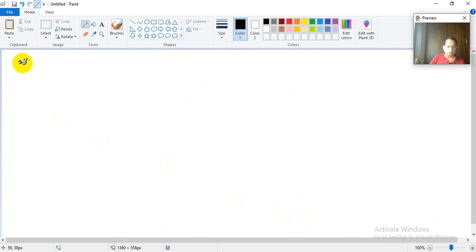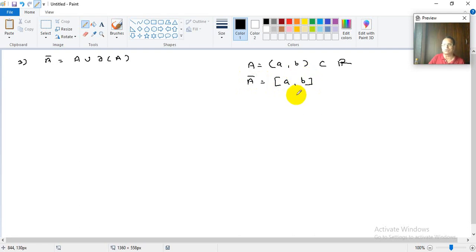In the third part we have to prove that boundary of A bar, which is the closure of A, is nothing but A union boundary of A. Now this is also obvious. Suppose I take capital A as the open interval (a, b), which is a subset of R. So I am talking about the usual metric space (R, d). Then we know that A bar is nothing but the closed interval [a, b]. Any open interval, when you take its closure, is the closed interval.